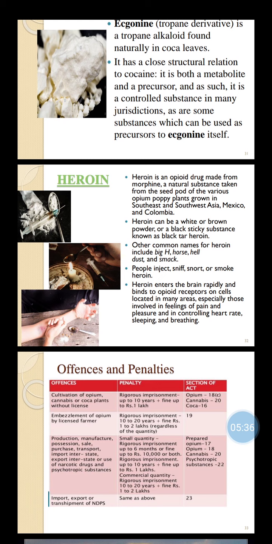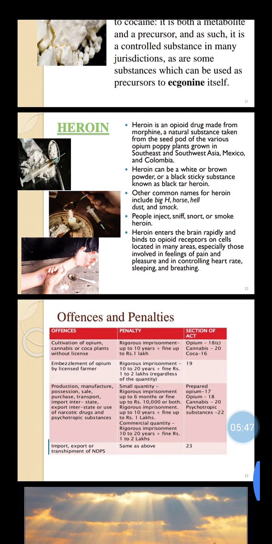And people inject, snuff, or smoke this heroin. Heroin enters the brain rapidly. It binds to opioid receptors on cells located in many areas, especially those involved in feeling pain and pleasure, and in controlling heart rate, sleeping, and breathing.